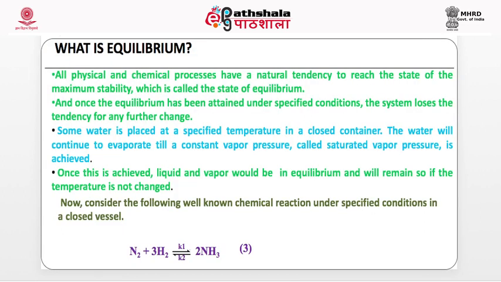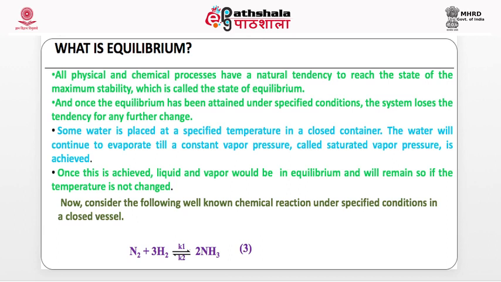What is equilibrium? All physical and chemical processes have a natural tendency to reach the state of maximum stability, which is also called the state of equilibrium. That is a natural tendency. They want to rest. The things want to rest. And once the equilibrium has been attained under specified conditions, the system loses the tendency for any further change.